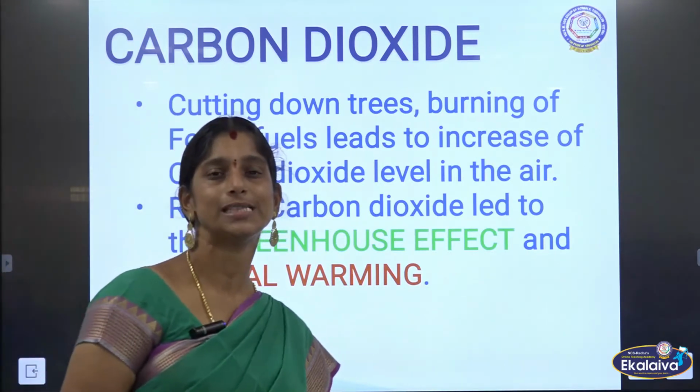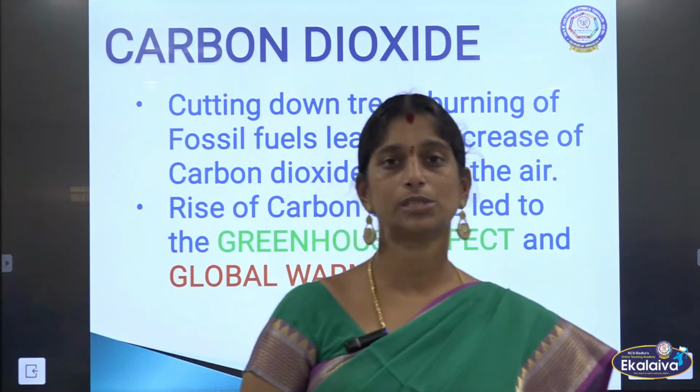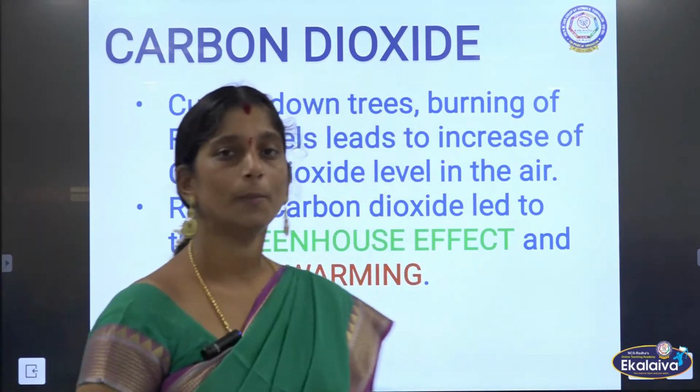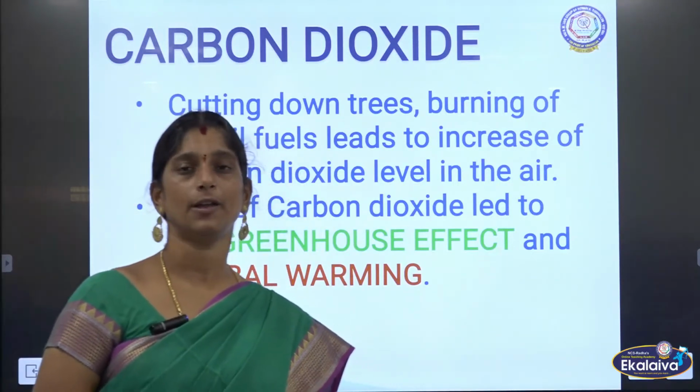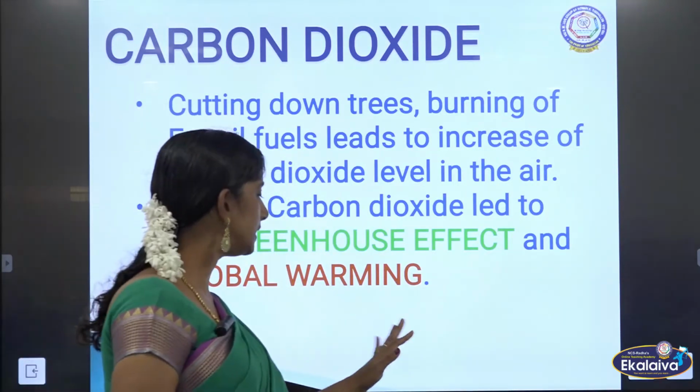We are now going to see what the greenhouse effect is and what global warming is. All this happens just because of the increase in carbon dioxide in the air. First, this is a greenhouse. It is a place fully covered with glass, such that the sun's rays fall inside and get trapped. The rays which fall through the glass settle in that place, and with that sunlight the plants are grown. That is called a greenhouse.